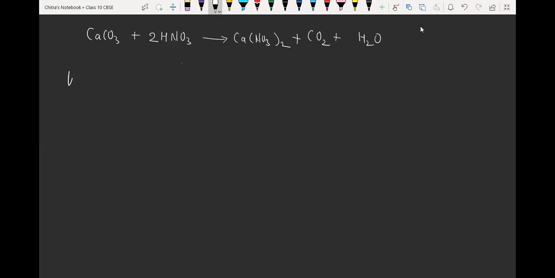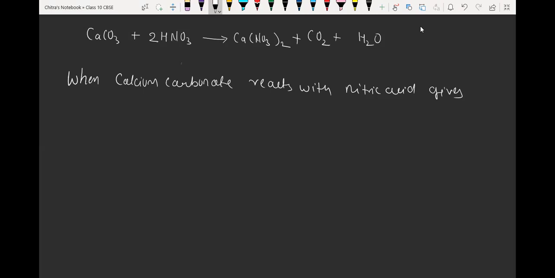When calcium carbonate reacts with nitric acid, it gives calcium nitrate, carbon dioxide and water.